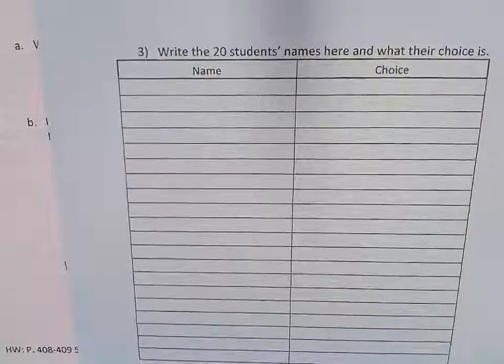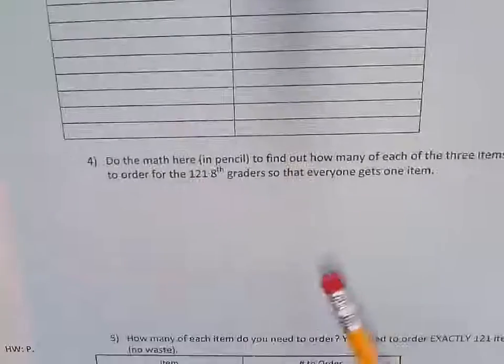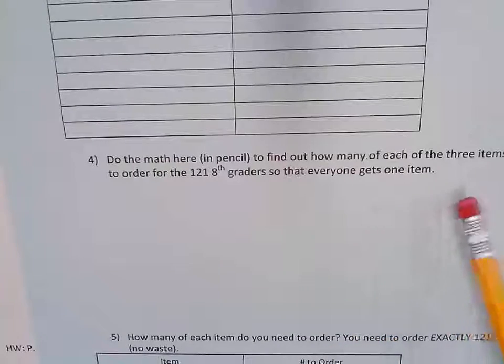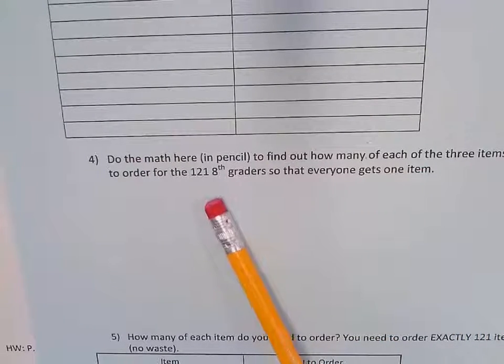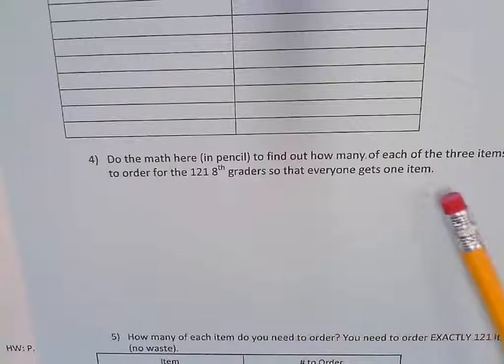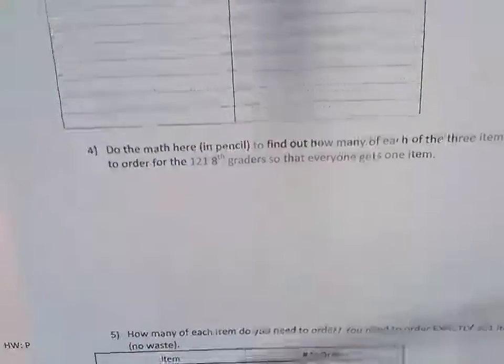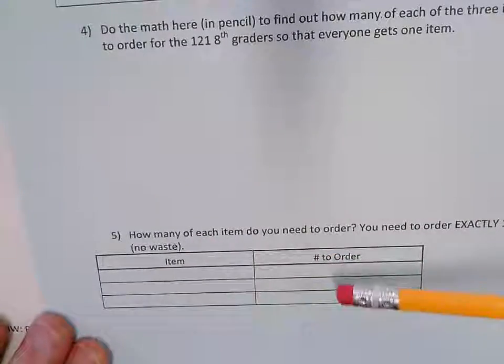You're going to be using the proportions here to find out how many of each of the 3 items you need to order for the 121 8th graders so that everyone gets 1 item. And then you're going to put which item, those 3 things again, down at the bottom, and the number that you're going to order.